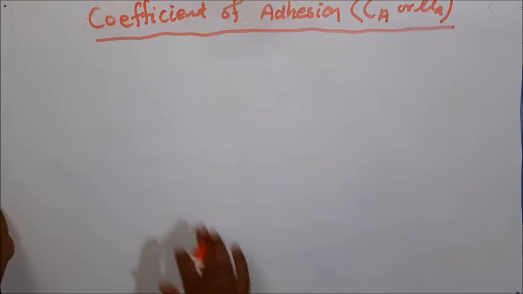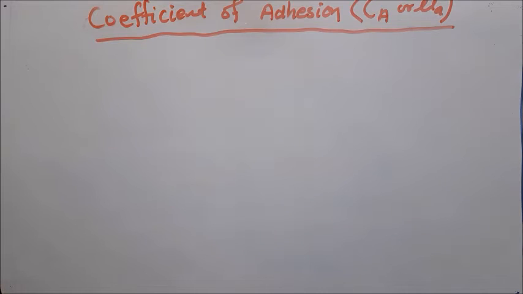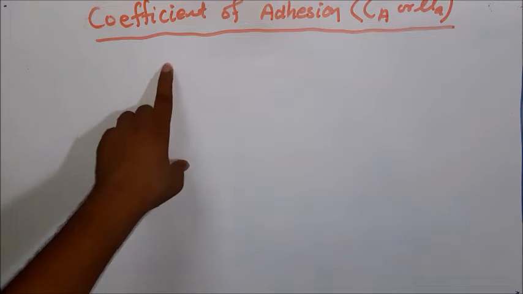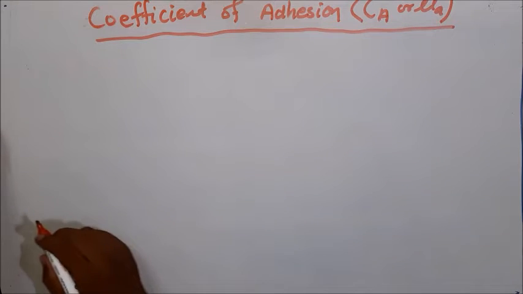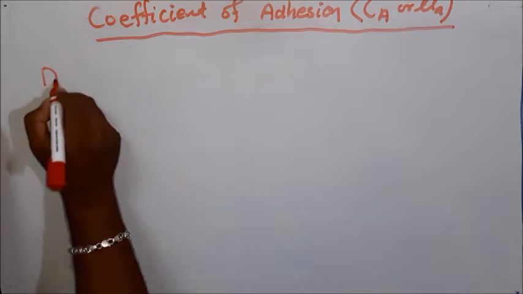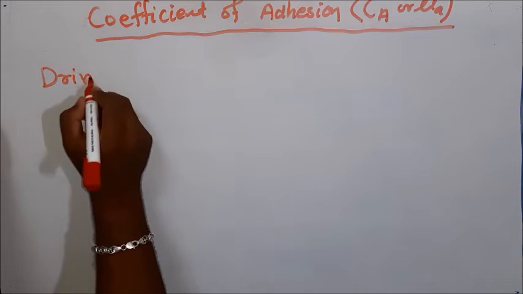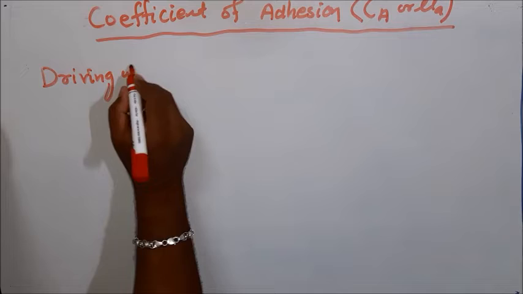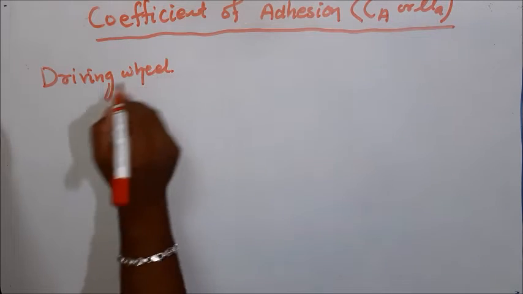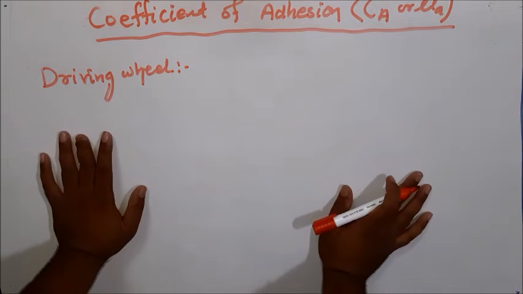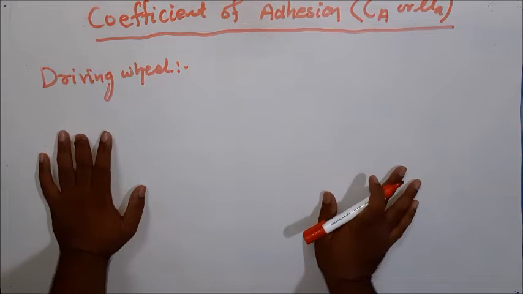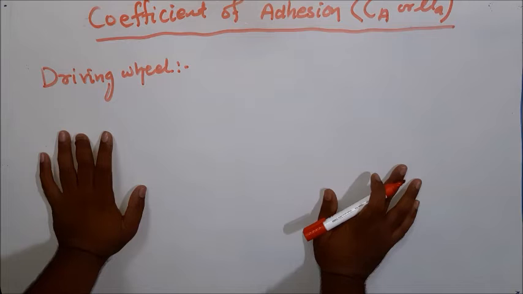So another important term is called coefficient of adhesion. Before explaining the coefficient of adhesion, let me make you acquainted with one term that is called driving wheel. Right? What is driving wheel? You might see a train consists of a number of wheels. Yes or no? But all the wheels are not connected to the engine.